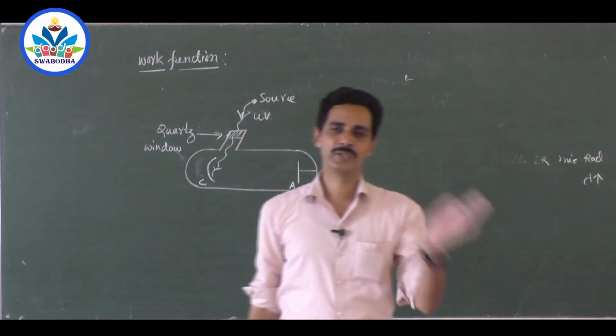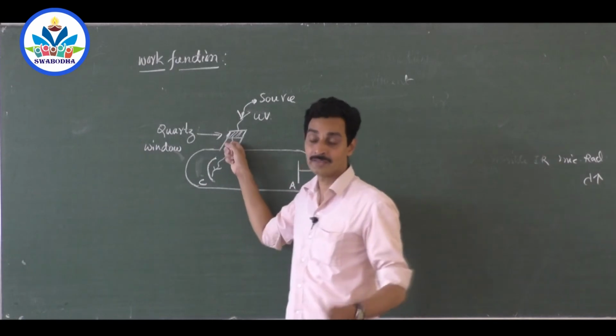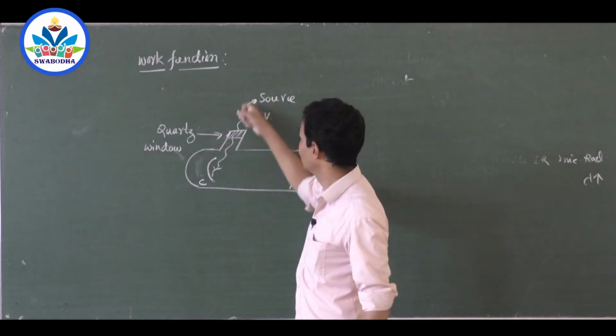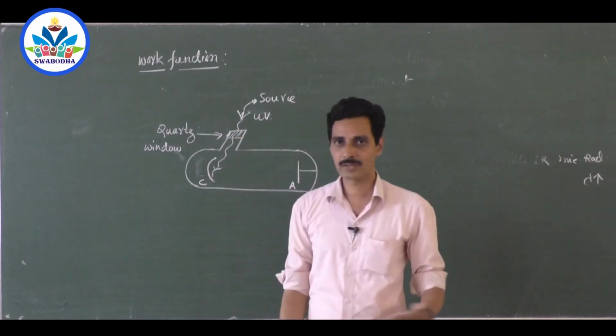Ultraviolet is completely absorbed by glass, ordinary glass. So if this window is made of glass, when I put the ultraviolet, it will be absorbed by the glass. It doesn't enter and fall on the cathode at all.